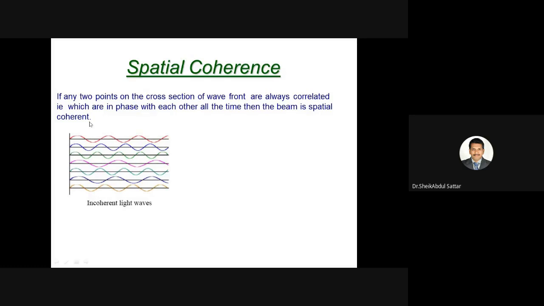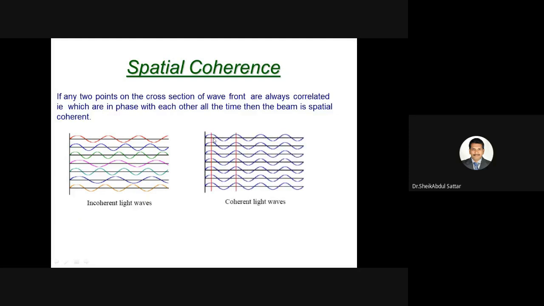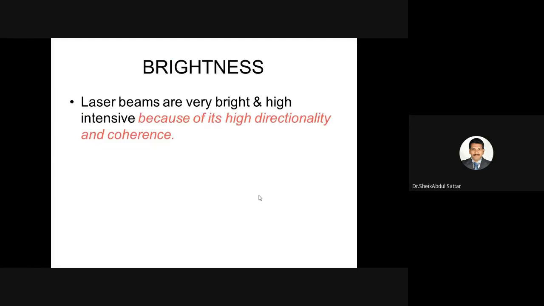If you take any two points on the cross section of a wave like this, these waves are not coherent. They have not maintained a constant phase reference. But if you take this one, all the cluster beams like this have maintained a constant phase reference. So with respect to space, with respect to different points on the wavefront, they maintain a constant phase reference. We can say those are spatially coherent. So a laser beam is both temporally coherent as well as spatially coherent.